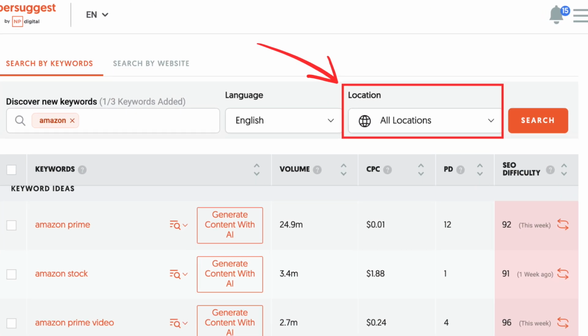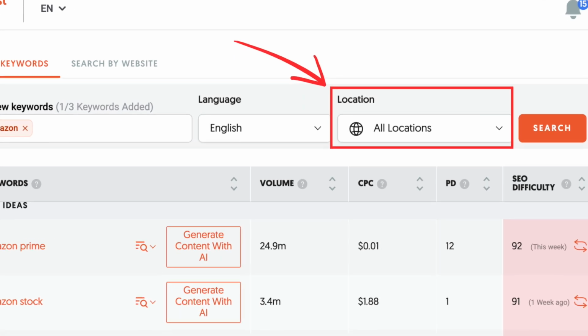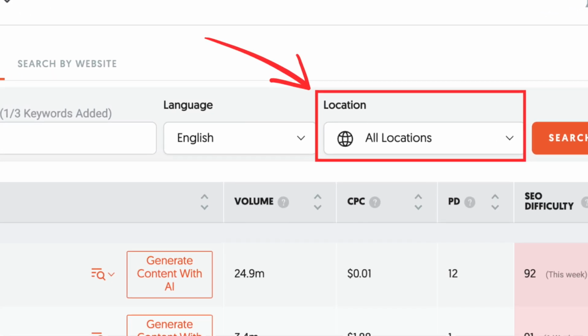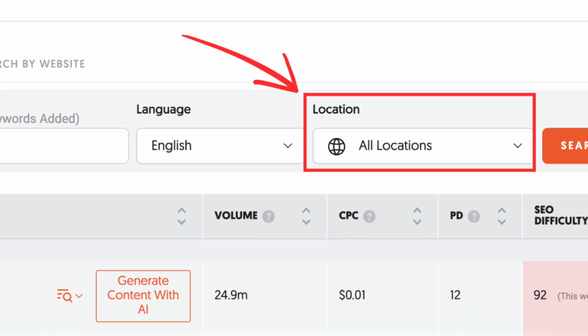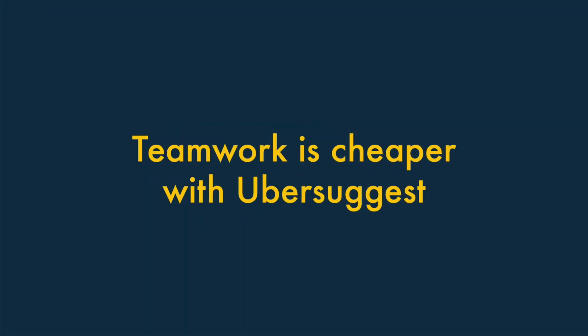Unlike Semrush, Ubersuggest lets you view global search volumes for keyword suggestions, meaning that you get a more holistic picture here. 4. Teamwork is cheaper with Ubersuggest.